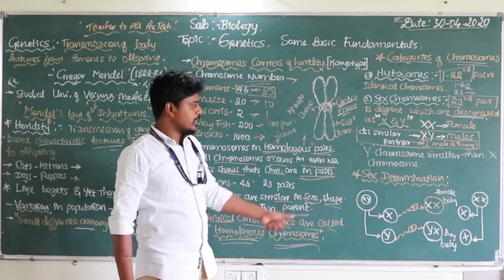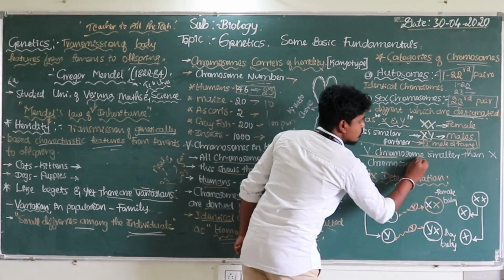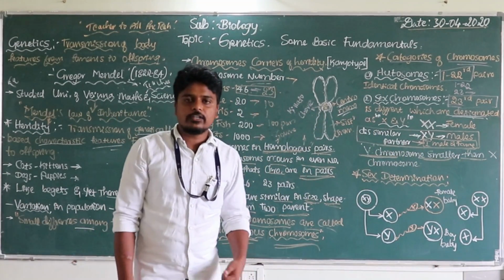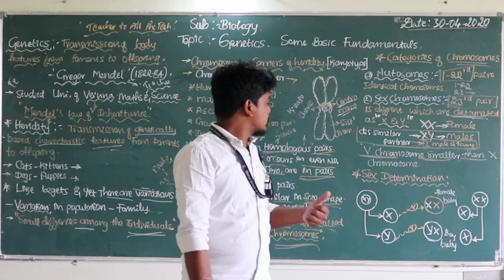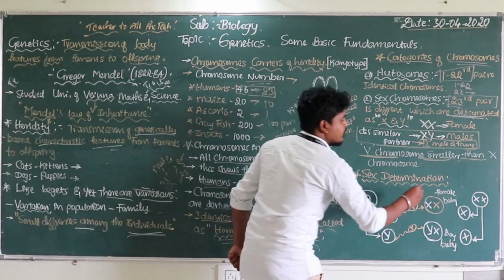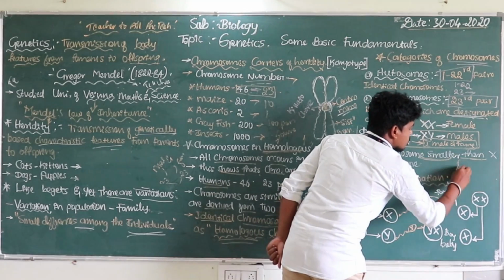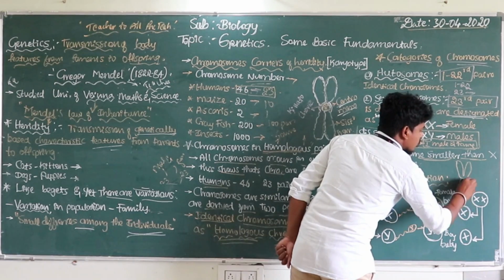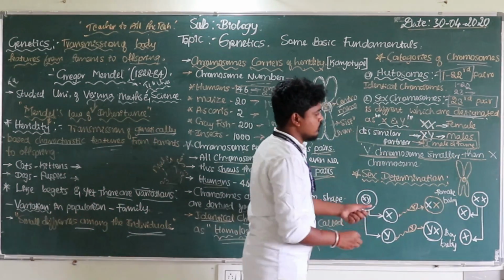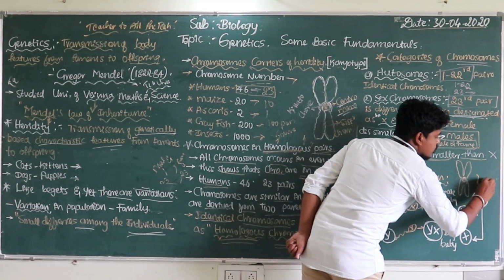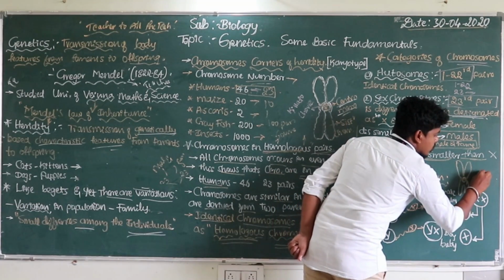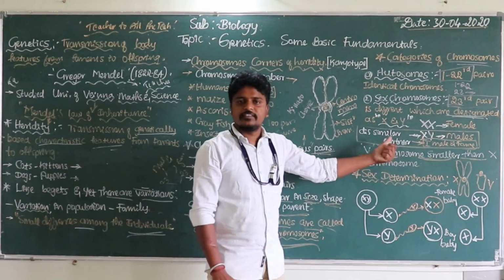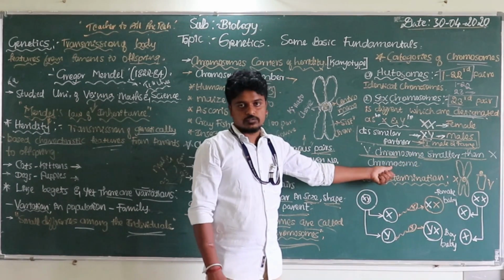In the same way, have a look here, the Y chromosome is always smaller than the X chromosome. The X chromosome is a completely developed chromosome. This is the Y chromosome. This is the X chromosome. The Y chromosome is always smaller than the X chromosome.